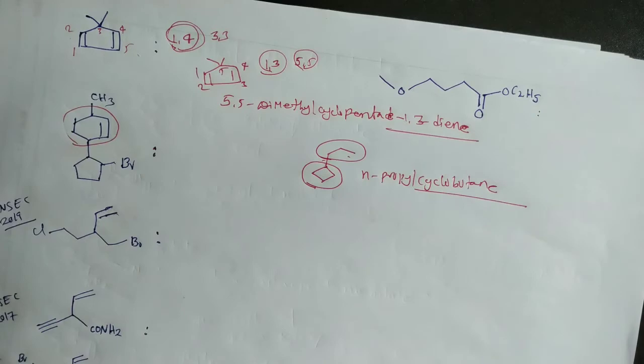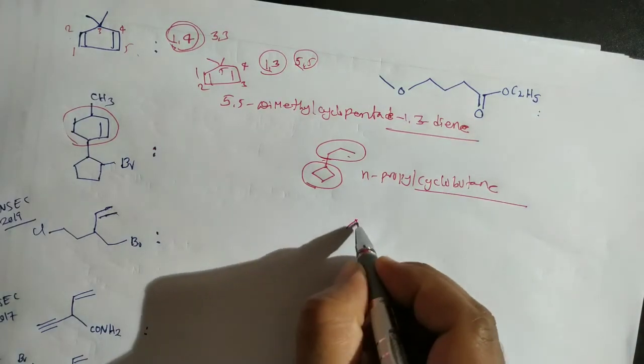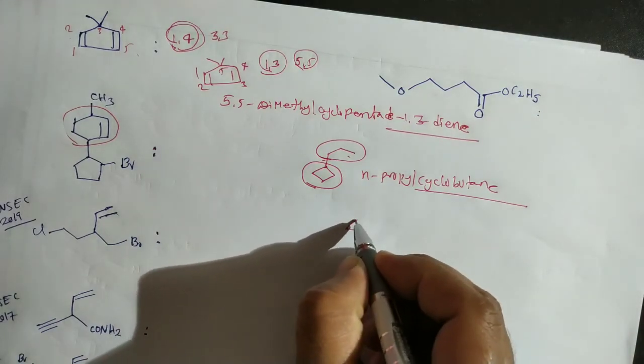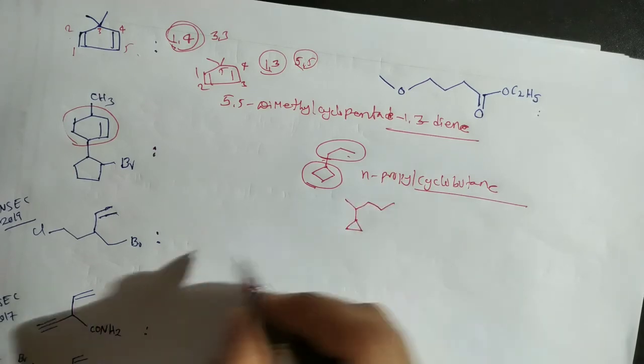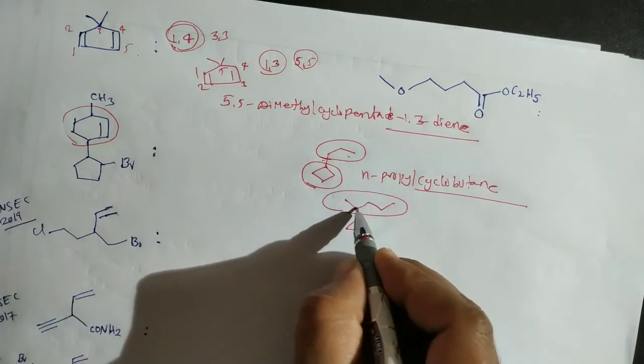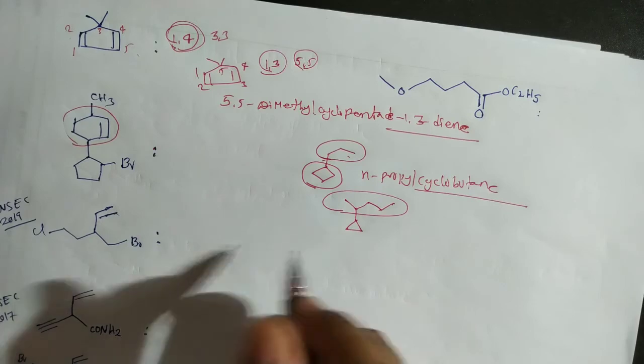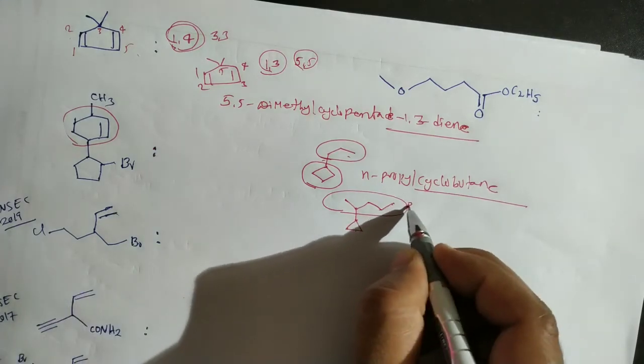N-propylcyclobutane, actually. Suppose here there are 3 carbons in the ring, and on the side chain there are 1, 2, 3, 4, 5 carbons. Here there are 3 carbons, so it is our parent chain.